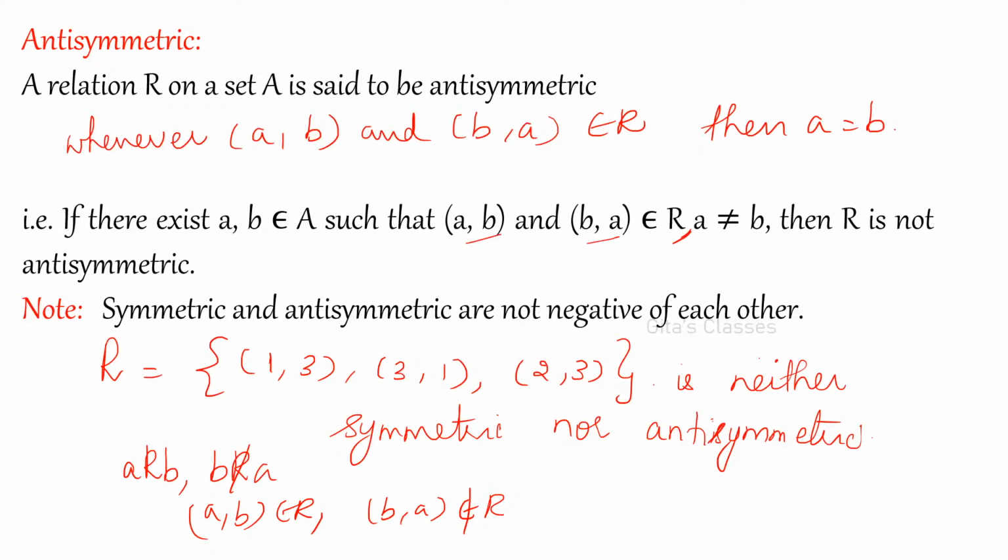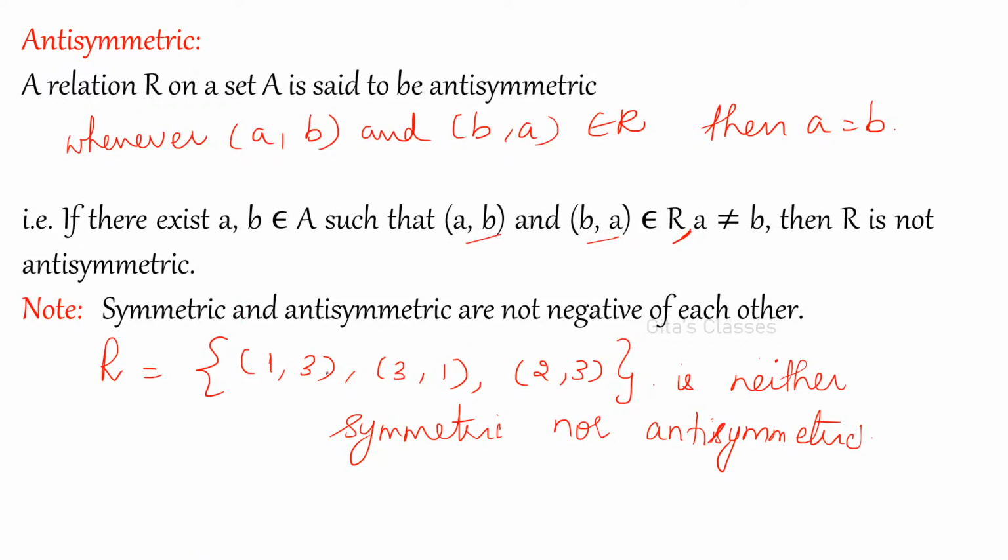Not symmetric means for some element A comma B is there, B comma A may not be there. What is symmetric? A comma B is there, then B comma A should be there. Anti-symmetric means if A comma B is there, B comma A should not be there for every A comma B. Got it? This is the difference between symmetric, not symmetric and anti-symmetric. Again, I have given you one example where some relations are neither symmetric nor anti-symmetric.